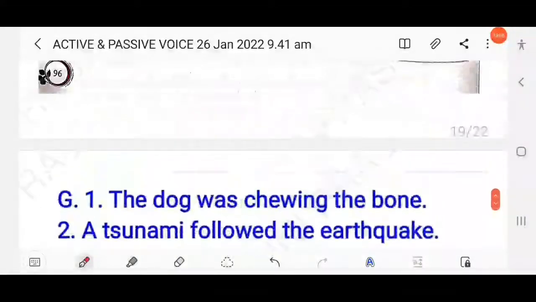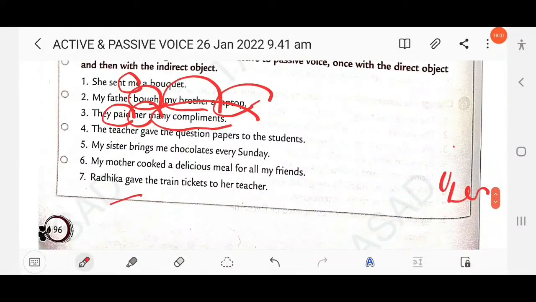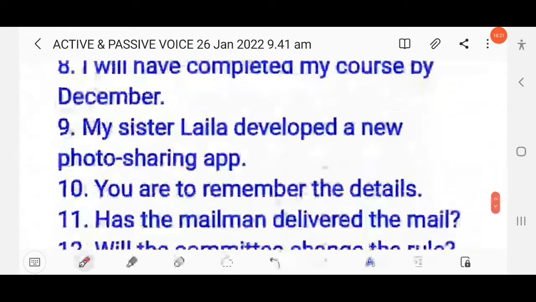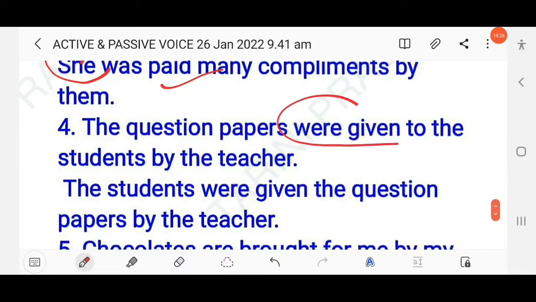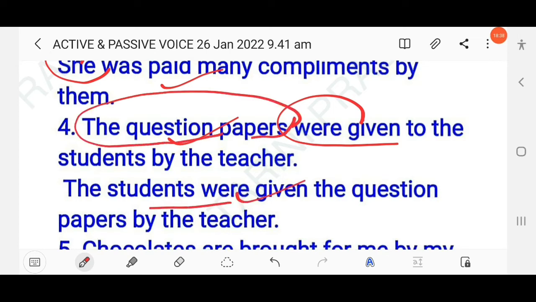Then next question here. The teacher gave the question papers to the students. So there are two objects. First the direct object, the question papers, and the indirect object, the students. The tense is simple past, gave. So here you have to write the question papers were given to the students by the teacher, or you can also write the students were given the question papers by the teacher. First using the direct object and second using the indirect object. Okay.